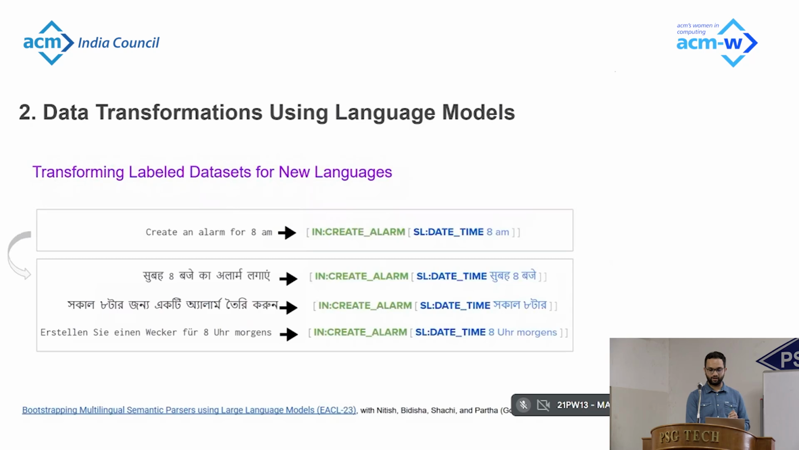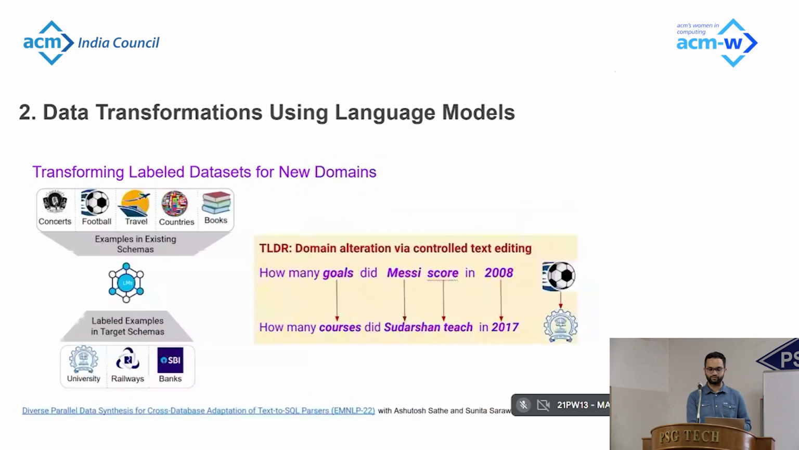And we also show that, not just translating datasets from one language to another, we also propose methods to transform the domain of the datasets from one domain to another. For example, if you already have question answering datasets for cricket, you can carefully alter them to create question answering datasets for a low-resource domain like hockey.